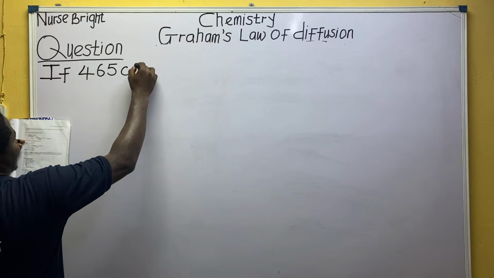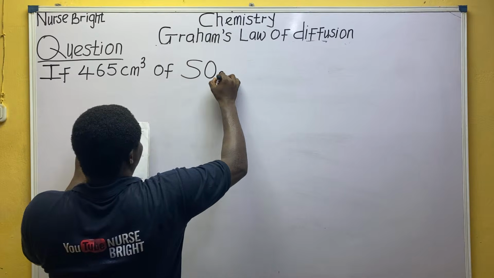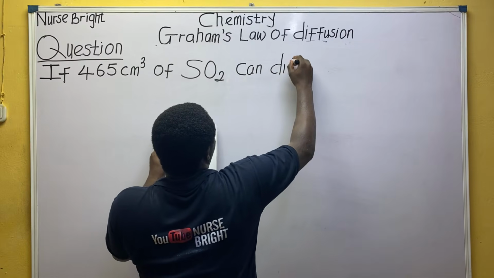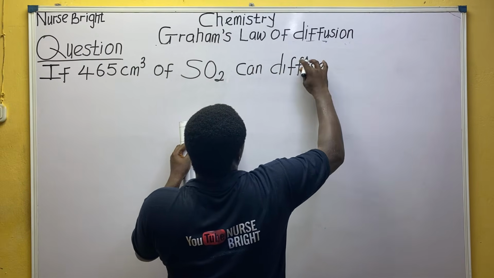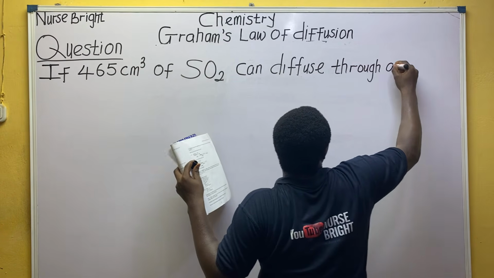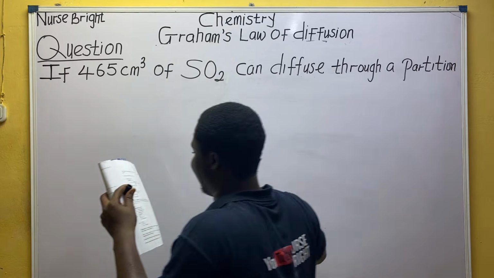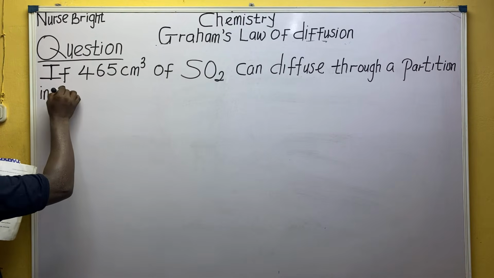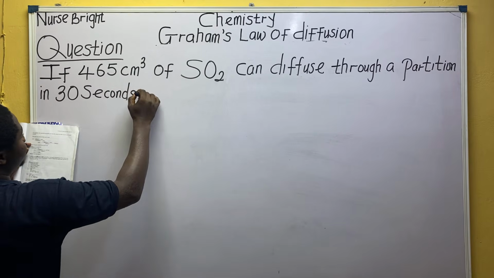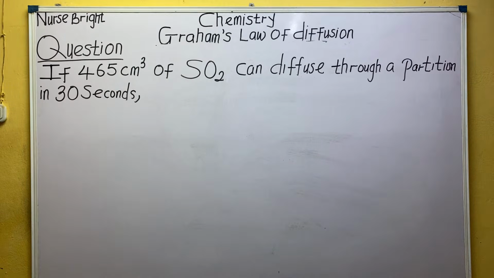465 centimeter cube of SO2 gas, sulfur oxide, can diffuse through a partition. Relax for 30 seconds. My point is, bring out the parameters first. Don't rush. Bring out the parameters first. That's all I'm interested in. Bring out your parameters in 30 seconds.